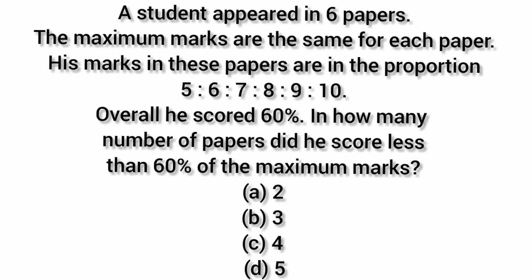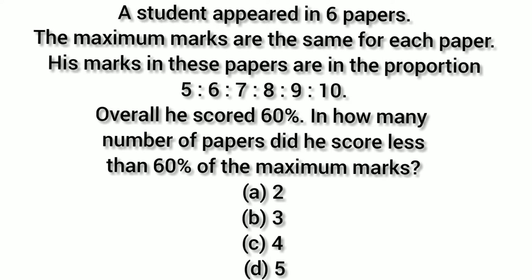Okay, so the first question is taken from 2021, and the question is: a student appeared in six papers. The maximum marks are the same for each paper. His marks in these papers are in the proportion 5 is to 6 is to 7 is to 8 is to 9 is to 10. Overall, he scored 60 percentage. In how many number of papers did he score less than 60% of the maximum marks?